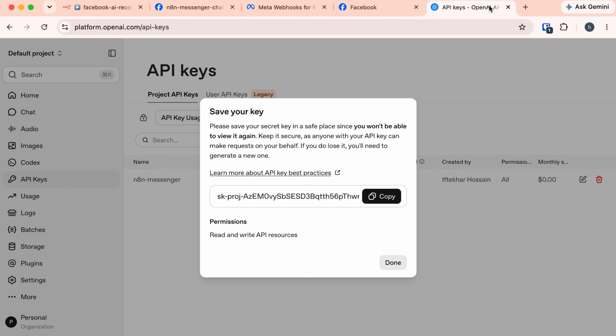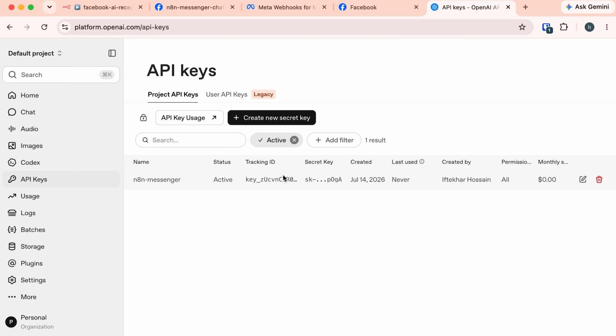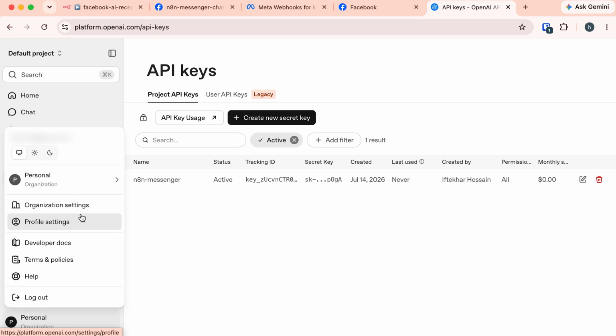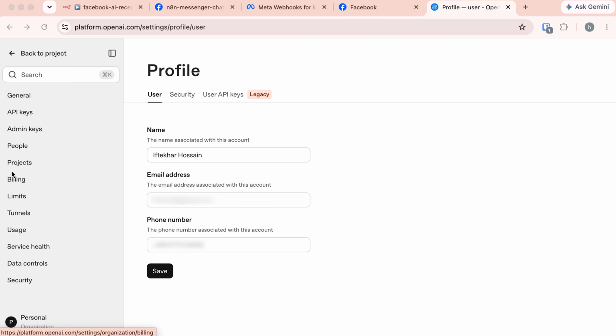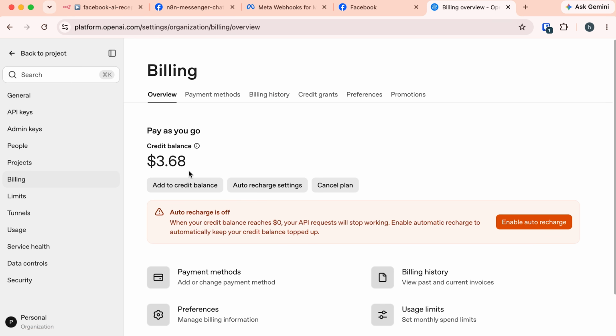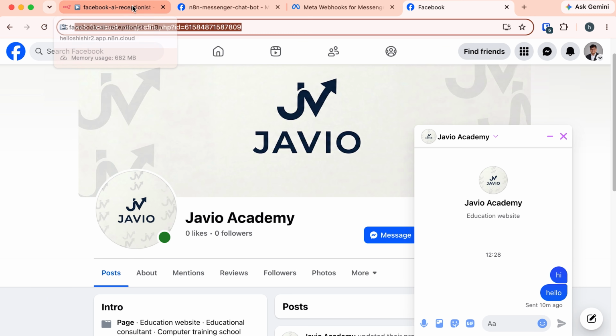One thing I would like to mention, let's close this. Here, to be able to use this API, we need to add some credit. You can add credit by clicking on this profile image, then go to this profile settings. From here, go to billing, and we need to add some credit balance. Add credit balance by clicking on this add credit balance button. We need to add a minimum of $5 credit. Without that, we are not able to use this OpenAI chat model. Okay, we are done here. Let's close this for now and go back to our n8n.